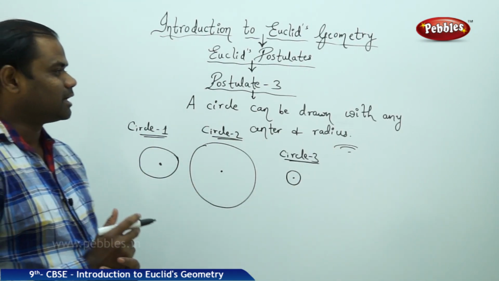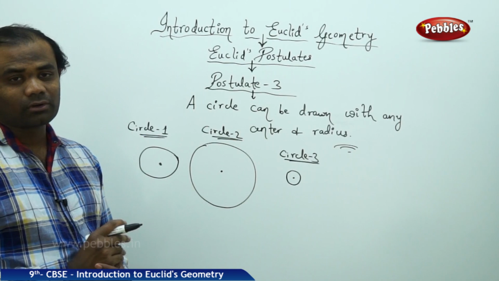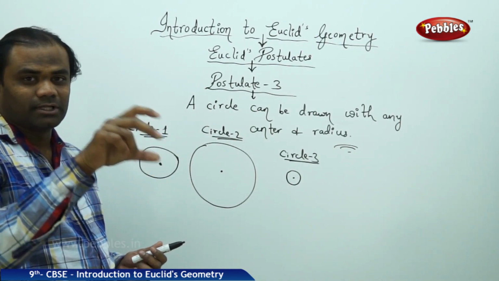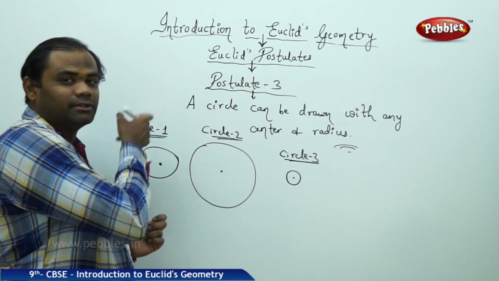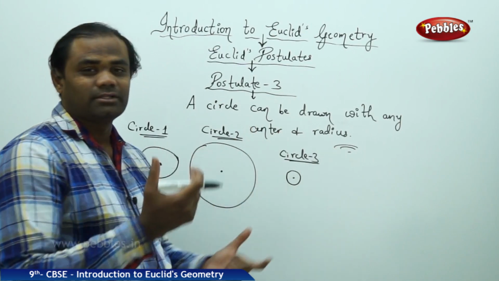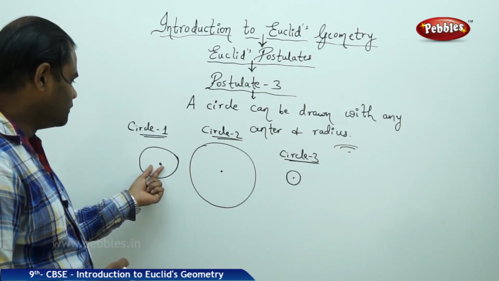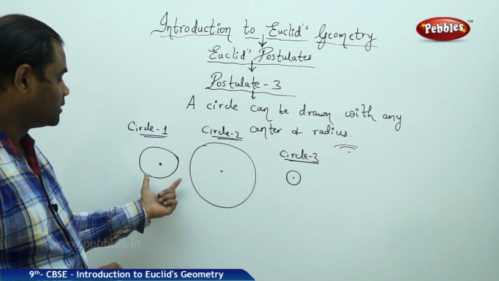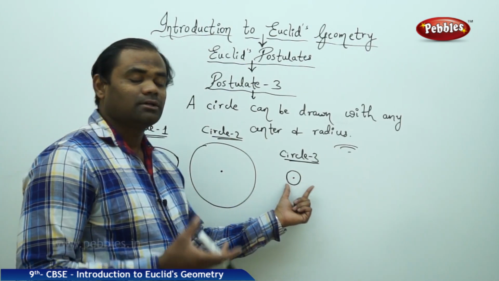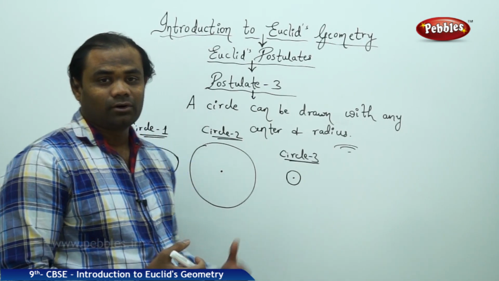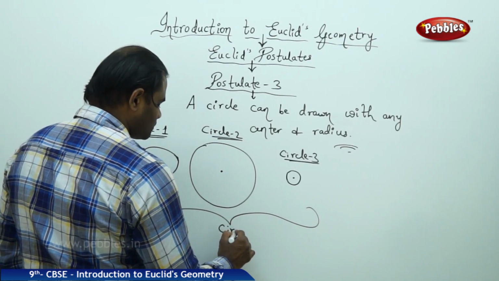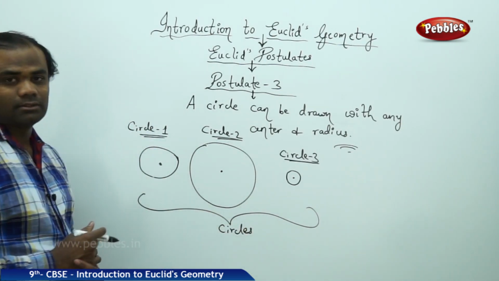So Euclid says that any circle can be drawn provided we have a fixed distance from which we derive the circle. According to Euclid, a circle can be drawn with any center and radius. This is with one center and radius, this is with another center and another radius, and this is with a different center and radius. All three are circles.